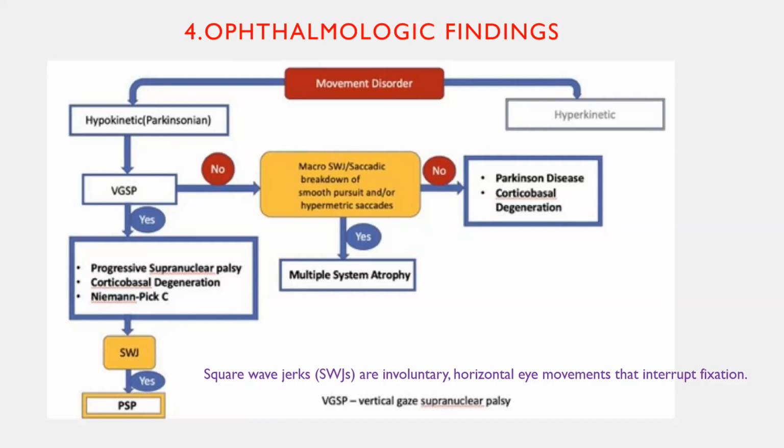So by seeing the gaze palsy and square wave jerks, you can make out whether the patient is having typical Parkinson's or atypical Parkinson's. So always look at horizontal gaze, vertical gaze, pursuits, and saccades in the ophthalmological findings.